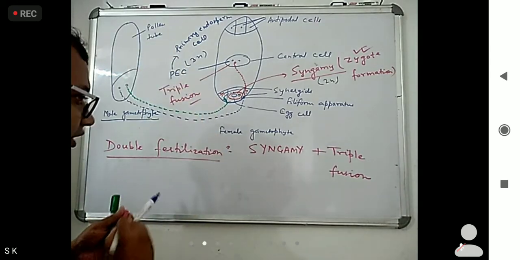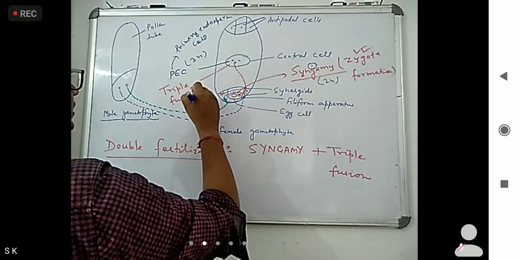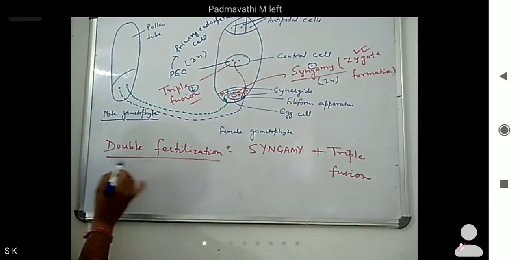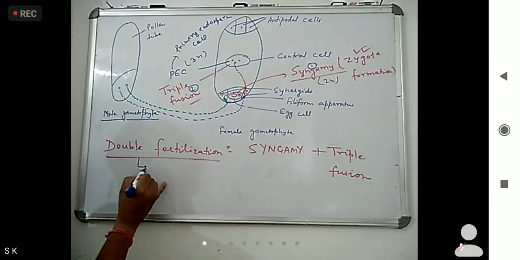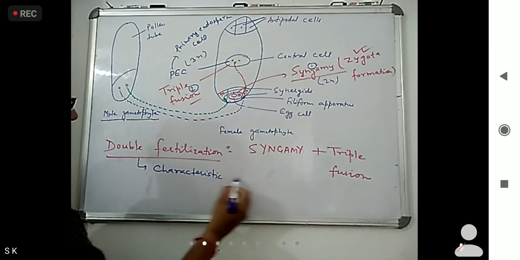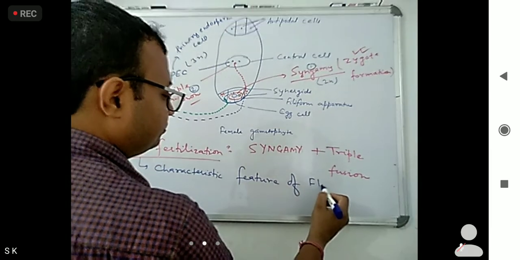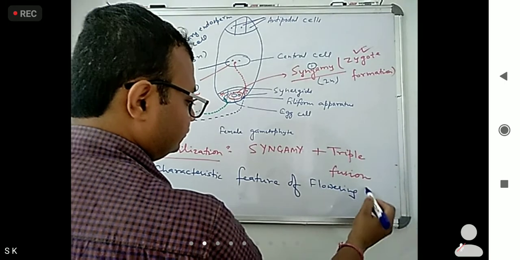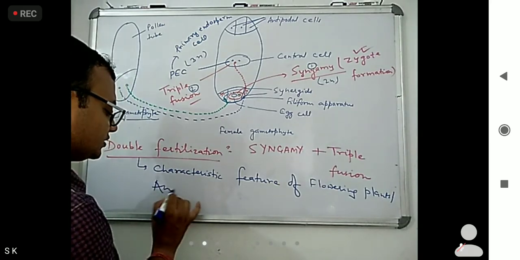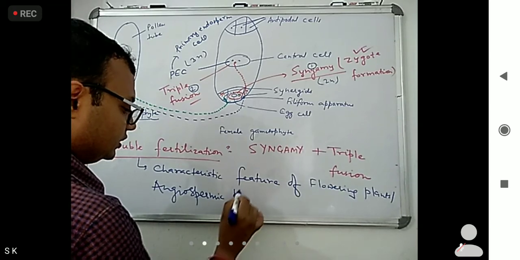So we have seen that the first type of fertilization is syngamy and the other is triple fusion, and that's why we call it double fertilization. It is a characteristic feature of flowering plants or angiospermic plants.